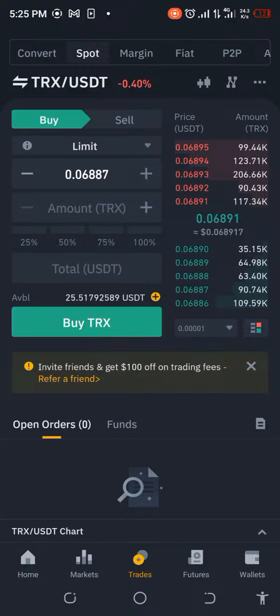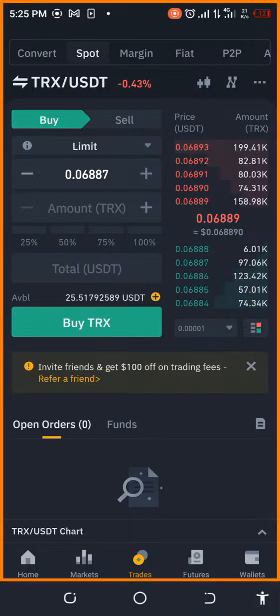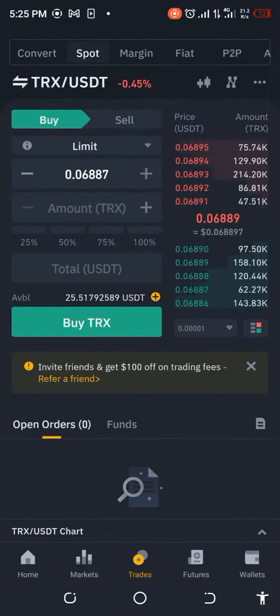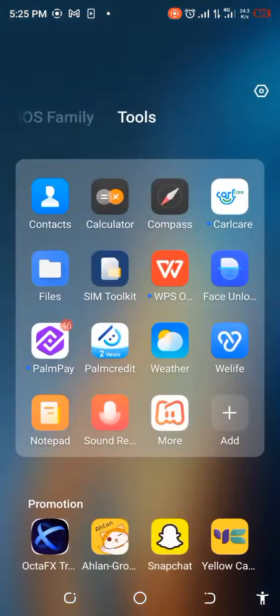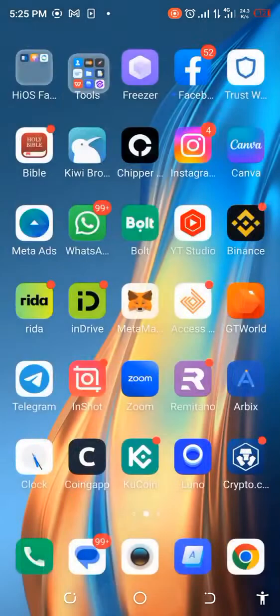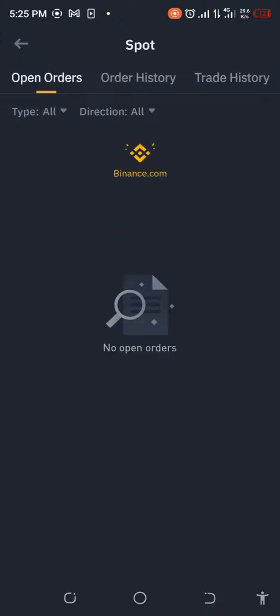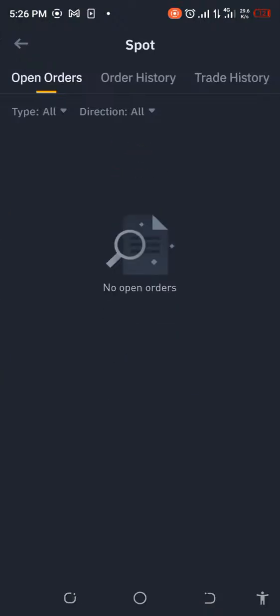And the reason being, like I told you, two things have happened, okay? I had to send it down. I had to change it to TRX. And then I also had to send it down and change it again here. So those were the two things that happened that made us lose a little bit of money. But all the same, let's look at the trade history so that we'll be able to get everything fully, okay?